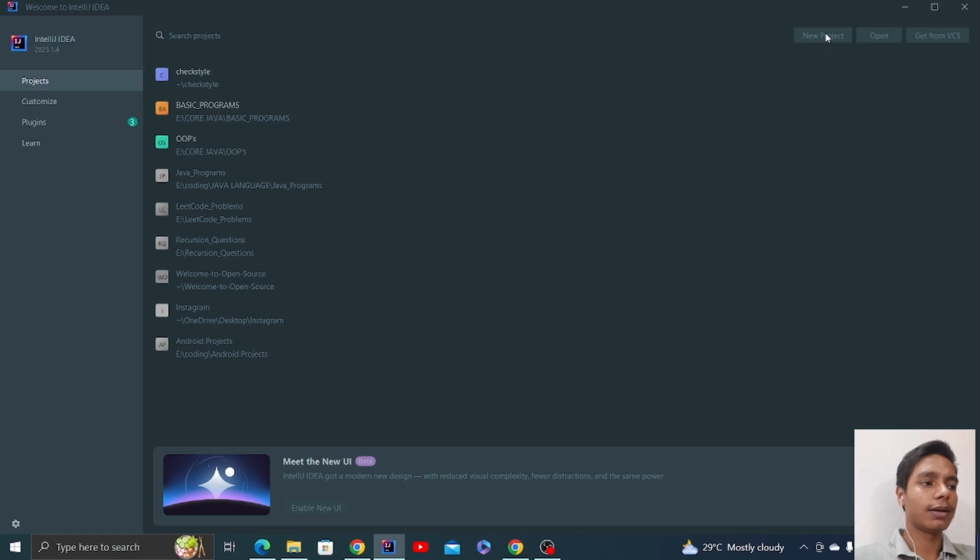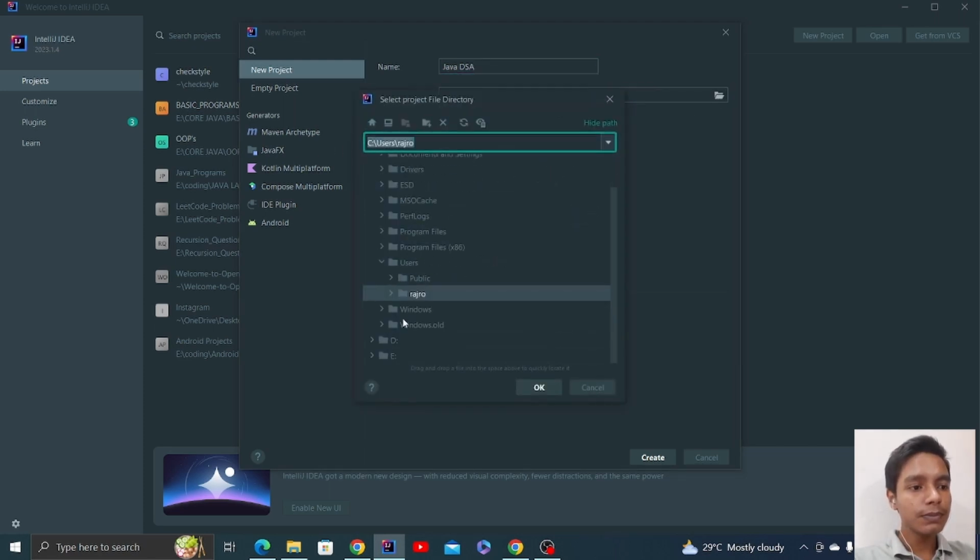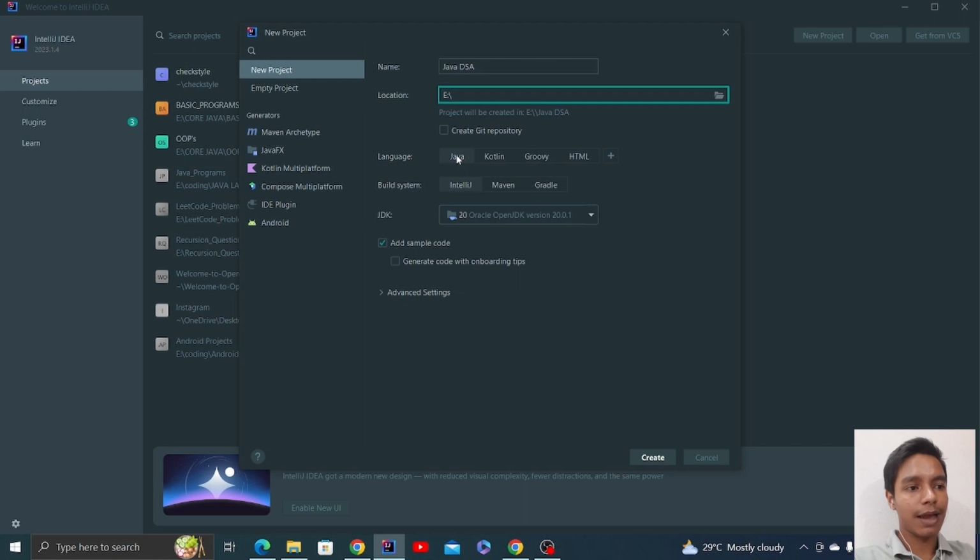You just have to go to the new project section, and here you need to write the name of the project. Suppose we write Java and DSA, and we set the location of this project to our E drive, suppose, right? We set that location to our E drive. The language is Java.